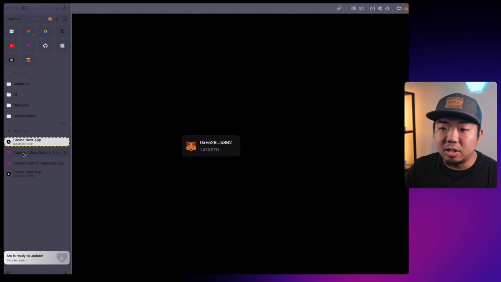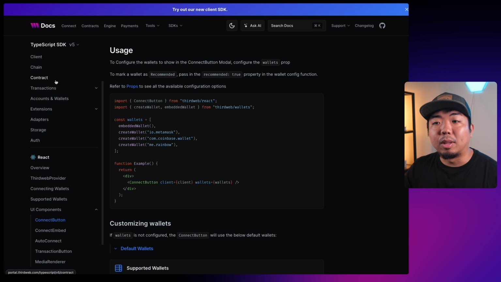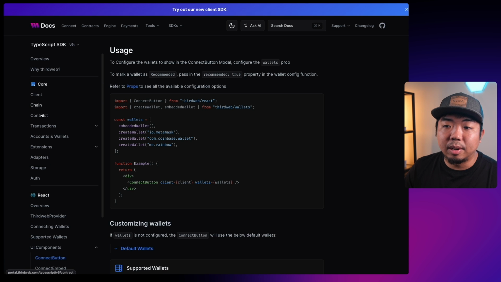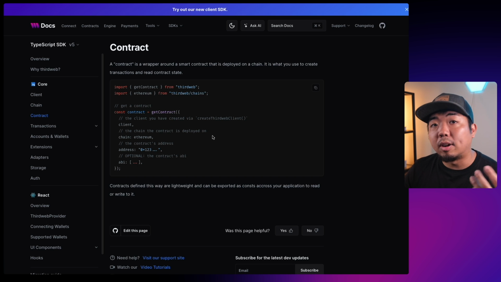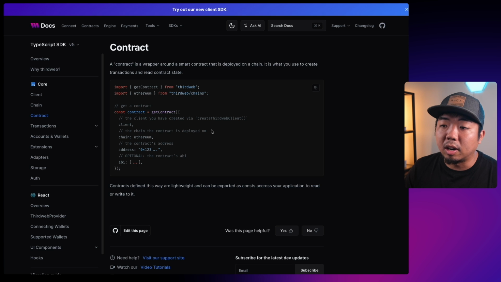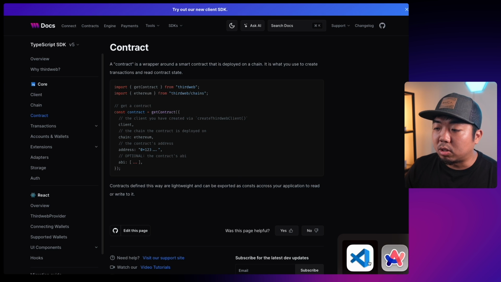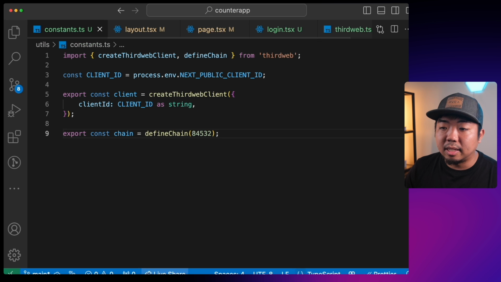So now that we have a button connected to our application, we can now again interact with the smart contract that we deployed. Now we need to come back to our documentation here real quick. And how do we start interacting with those smart contracts? So we create a client, we create a chain. Let's take a look at contracts here. We can get an instance of our contract to interact with by using the get contract here. We need to provide it a few things. And from there, we can start, again, building out UI components within our app to interact with our counter smart contract. We're going to come back to our code editor. We're going to come back to our constants.ts file. And I need to set up a couple things first.